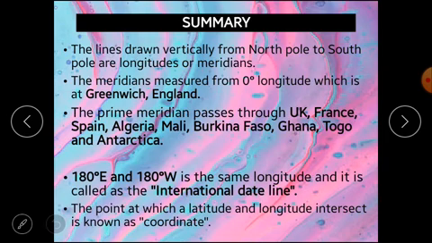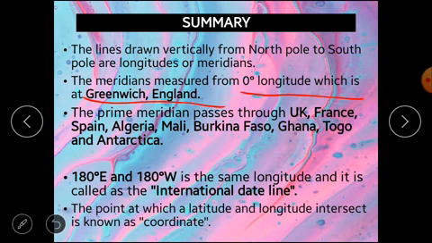We discussed longitudes and latitudes. The lines drawn vertically from the North Pole to the South Pole are longitudes, and the lines drawn parallel to the equator are latitudes. The latitudes are also called parallels of latitude, and the longitudes are also called meridians of longitude. And the meridians are measured from 0 degree longitude, which is at Greenwich, England, and it is also called the prime meridian.